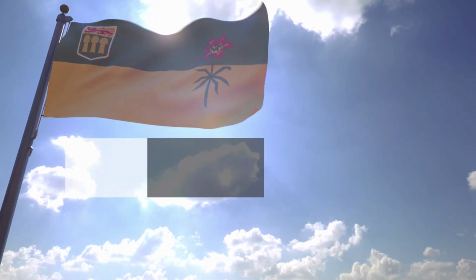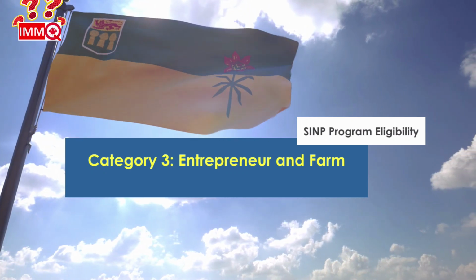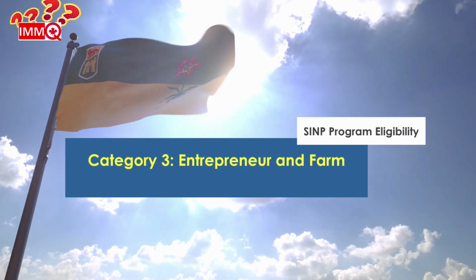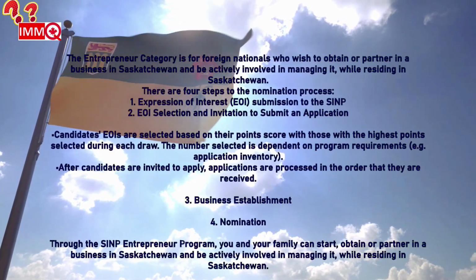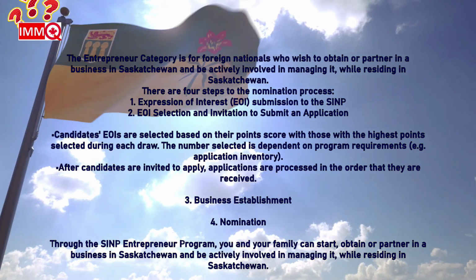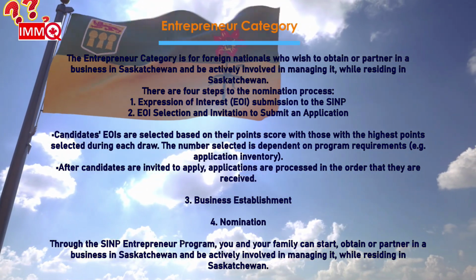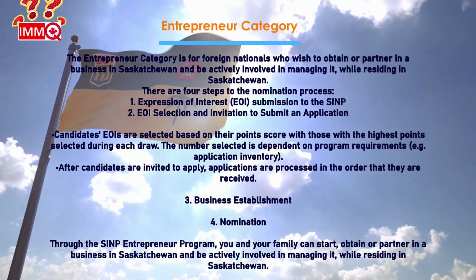SINP, Category 3. Entrepreneur and Farm. The entrepreneur category is for foreign nationals who wish to obtain or partner in a business in Saskatchewan and be actively involved in managing it while residing in Saskatchewan. There are 4 steps to the nomination process.